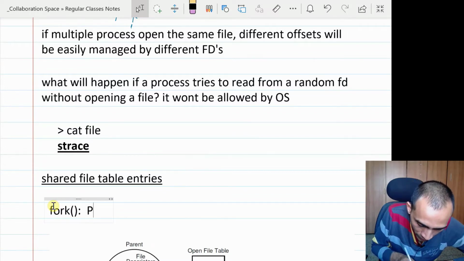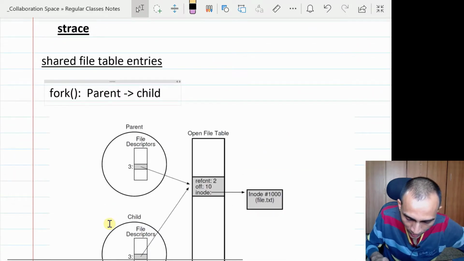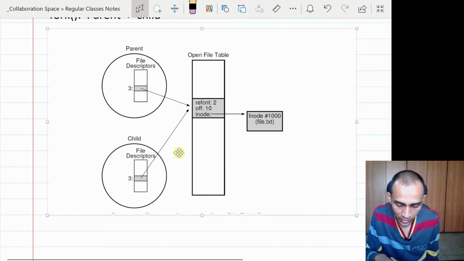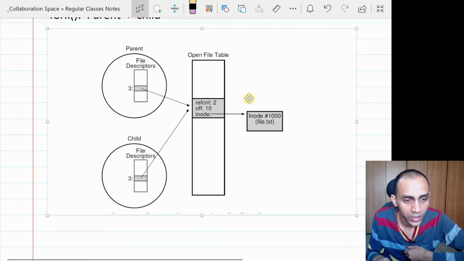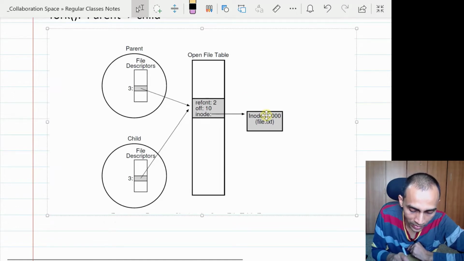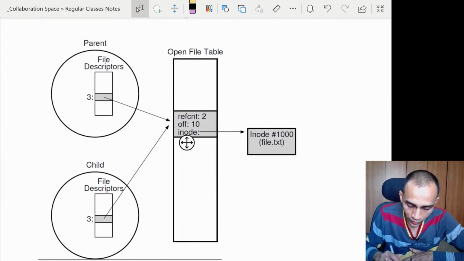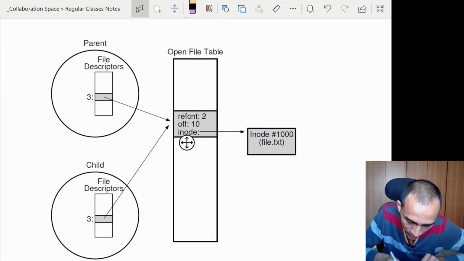So when we do a fork, we know the parent spawns a child process, and we know a duplicate copy of the parent gets created in the child. So everything gets copied; whatever was the state of the parent before the fork gets copied. So whatever files the parent has opened before calling fork, all those file descriptors will get exactly duplicated in the child also.